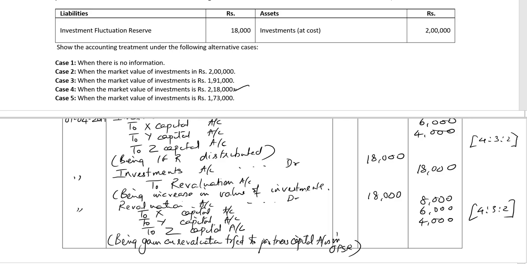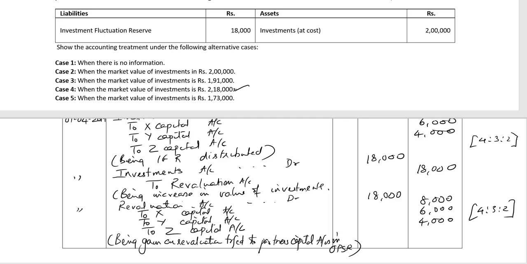2,18,000 rupees market value of investments. So since the reserve was not necessary, we distributed it among X, Y and Z in 4:3:2. We increased the value of the investments by 18,000 by crediting it to the reval account, and resultant gain on revaluation was transferred again to the partners in their old profit sharing ratio. So in this case, investments will appear in the balance sheet on the asset side as rupees 2,18,000, and as usual there will not be any investment fluctuation reserve in the liability side of the balance sheet.